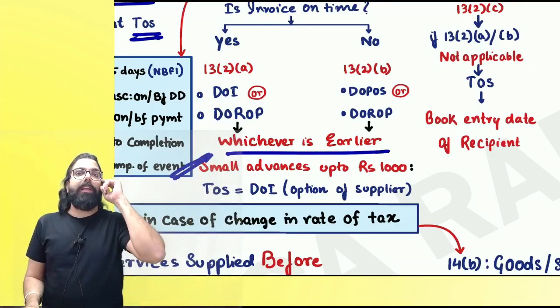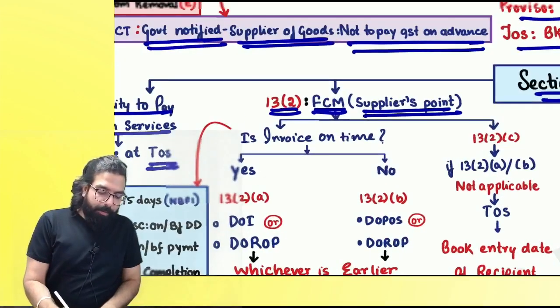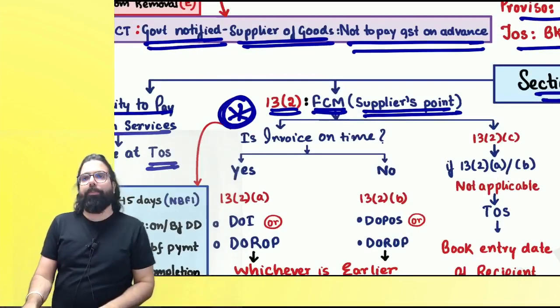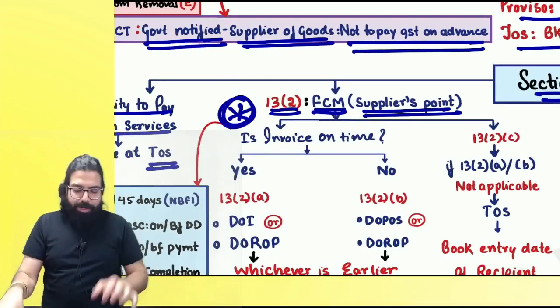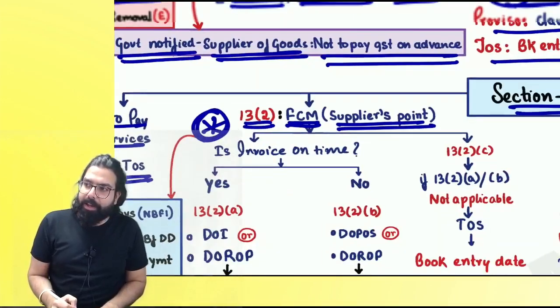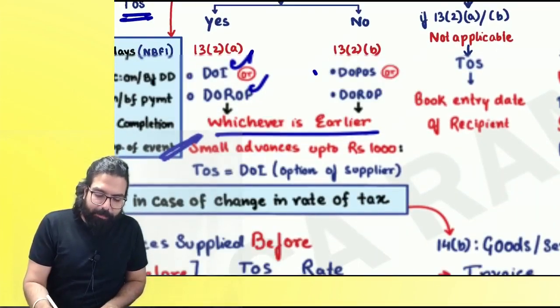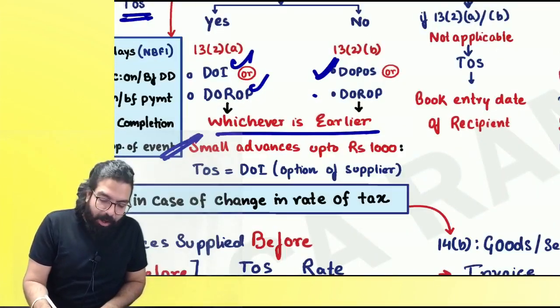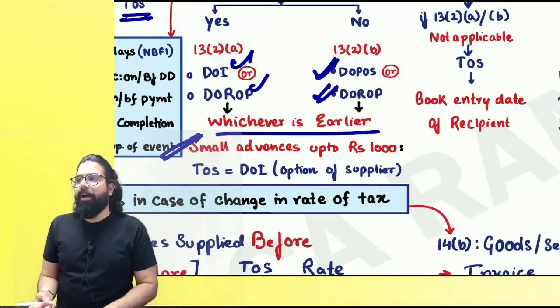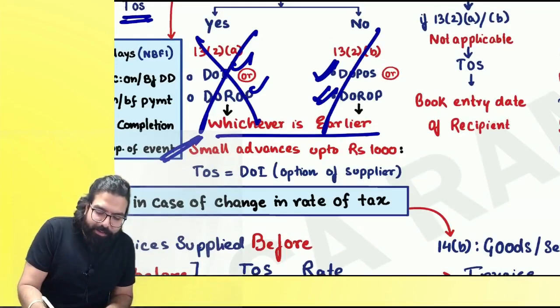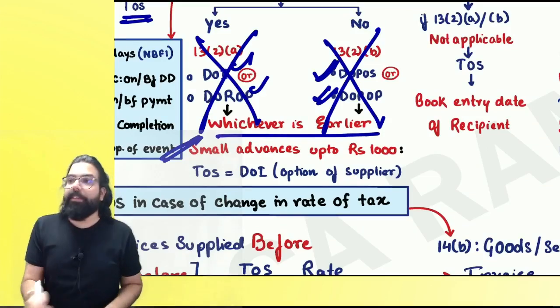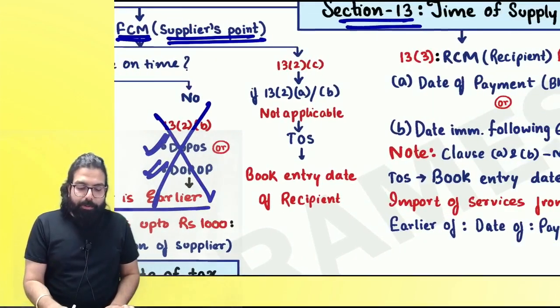Are we all clear till here, everyone? Very, very important from exam point of view, this point of section 13(2). Always remember, date of invoice or date of receipt of payment, whichever is earlier. If you don't raise the invoice within time, then date of provisioning of service or date of receipt of payment, whichever is earlier. If this and this is not applicable to you, then what will you do, everyone?